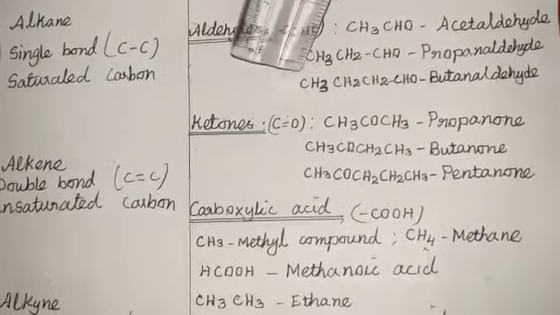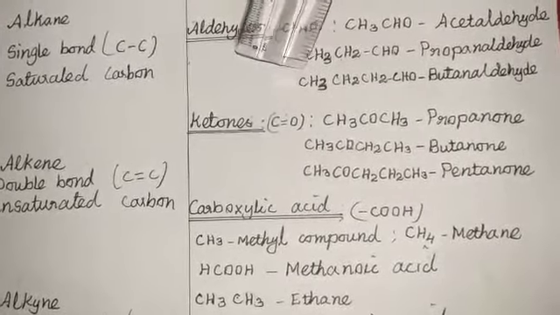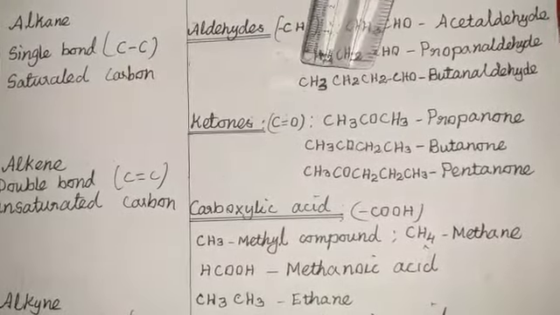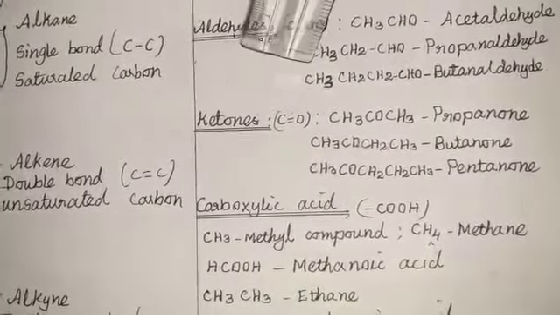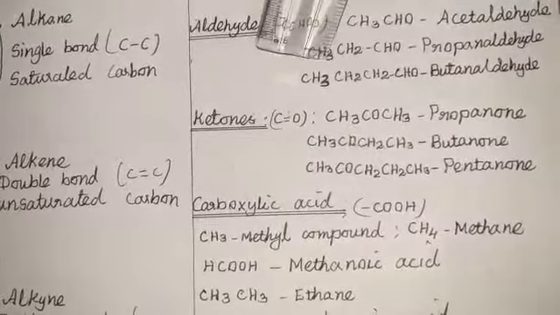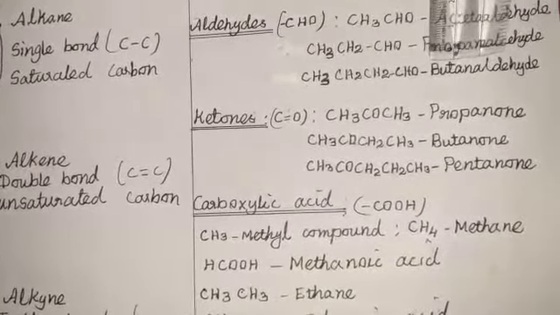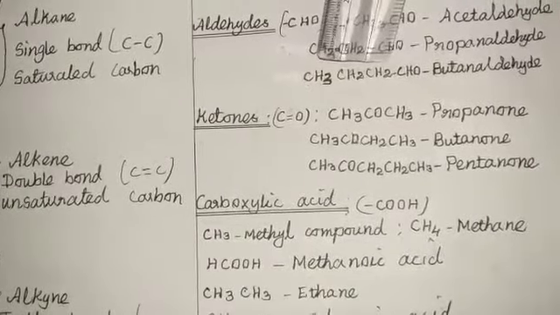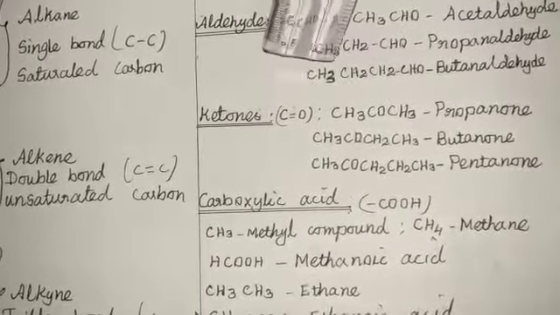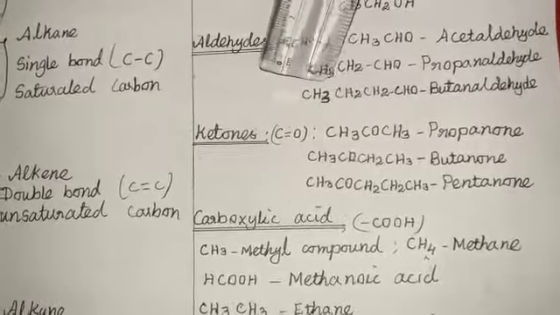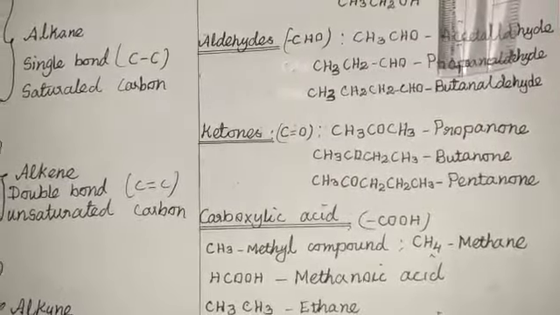Okay. The next one: how many carbon atoms are present in the hydrocarbon compound? Come on, tell me. 1, 2, 3, 4. So there are 4 carbon atoms present in the hydrocarbon, that is called butane. The aldehyde group is joined to the butane hydrocarbon compound, and the name is butanaldehyde.